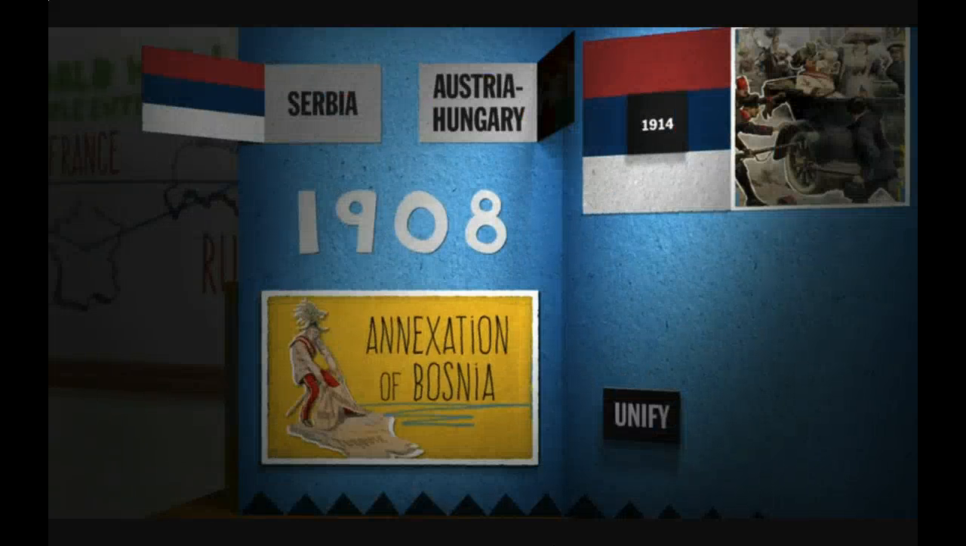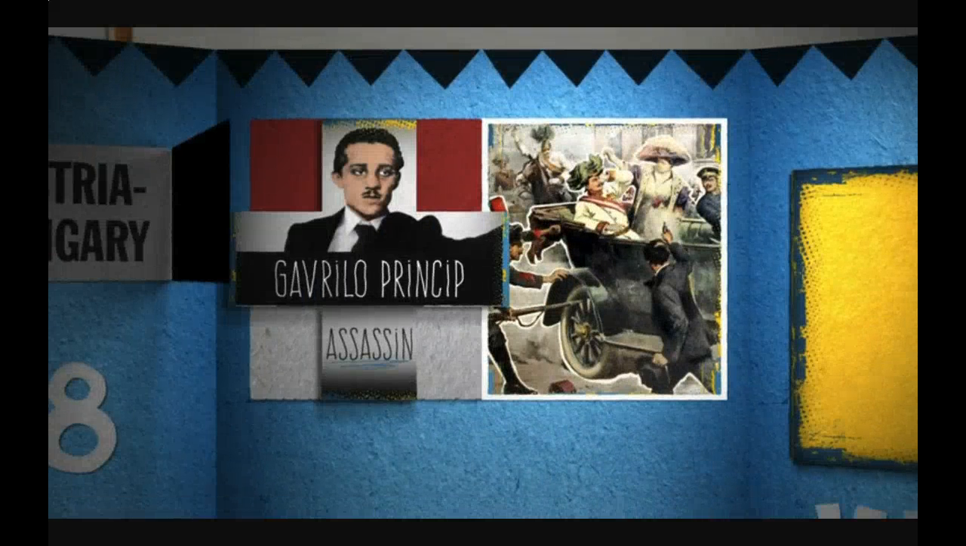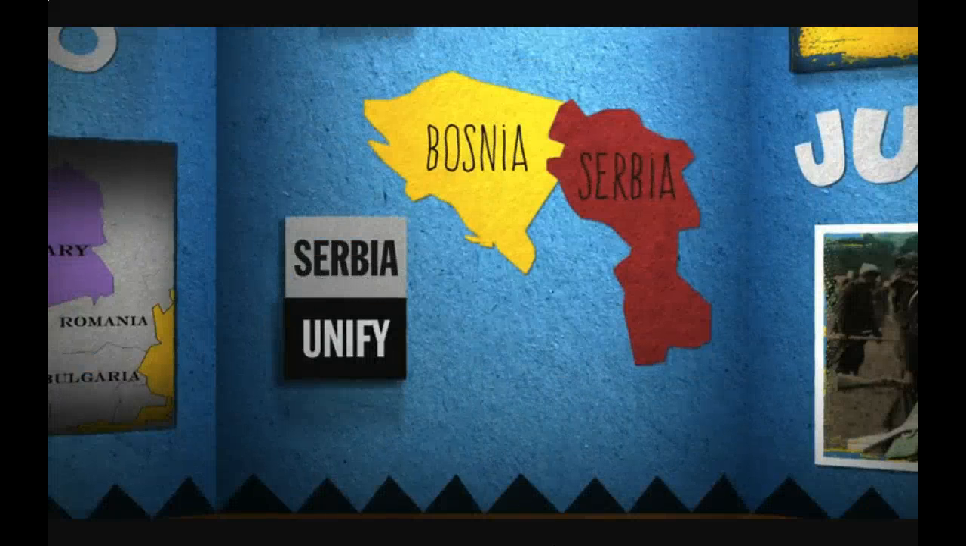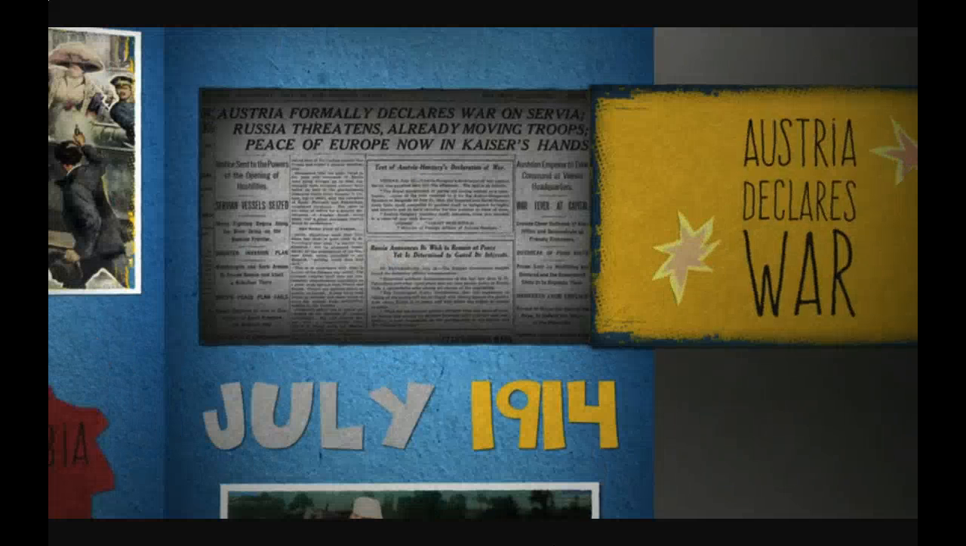Some Serbs were angry with Austria over its annexation of Bosnia. In 1914, the Archduke was killed by a group of Serb revolutionaries who wanted to unify Serbia with Austrian-controlled Bosnia. The assassination prompted Austria to declare war on Serbia.